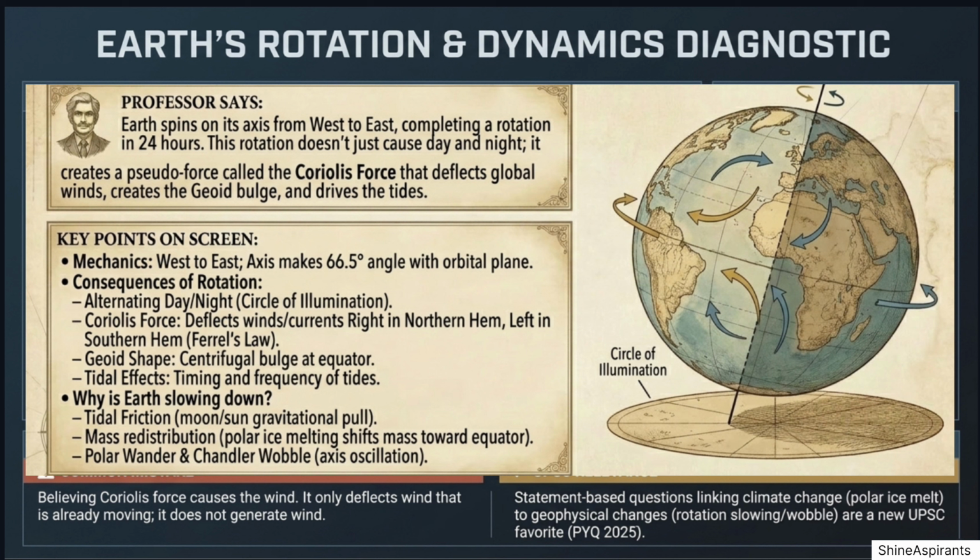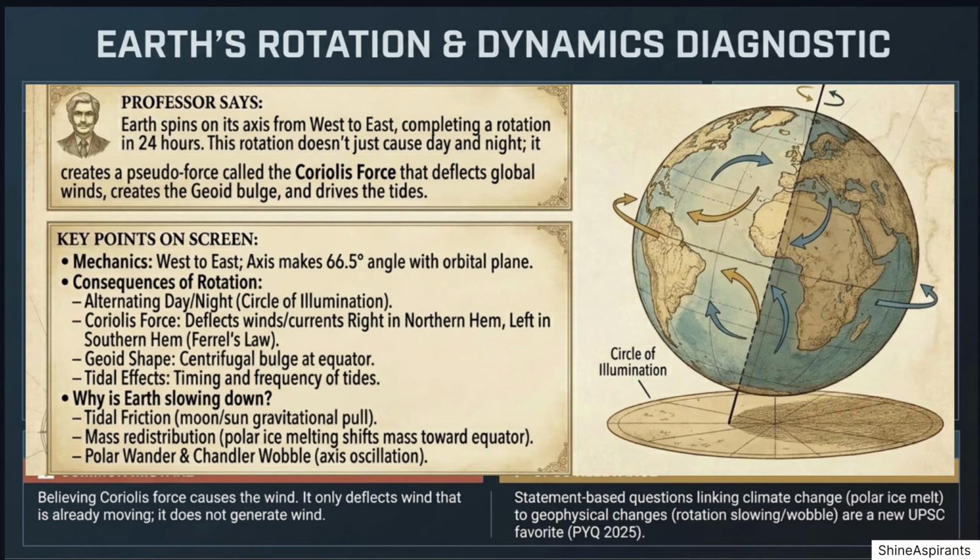To the right in the northern hemisphere, to the left in the southern hemisphere. This is known as Ferrel's law, and it governs the direction of cyclones, trade winds, and ocean gyres. Geoid shape: centrifugal force from rotation causes the Earth to bulge at the equator and flatten at the poles. Tidal effects: rotation contributes to the timing and frequency of tides.